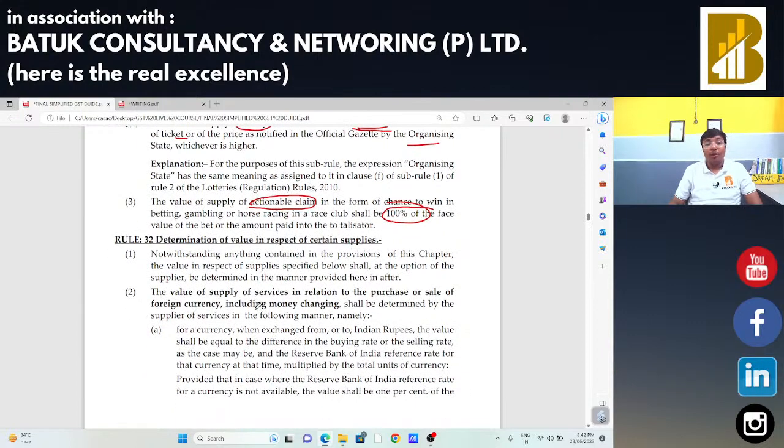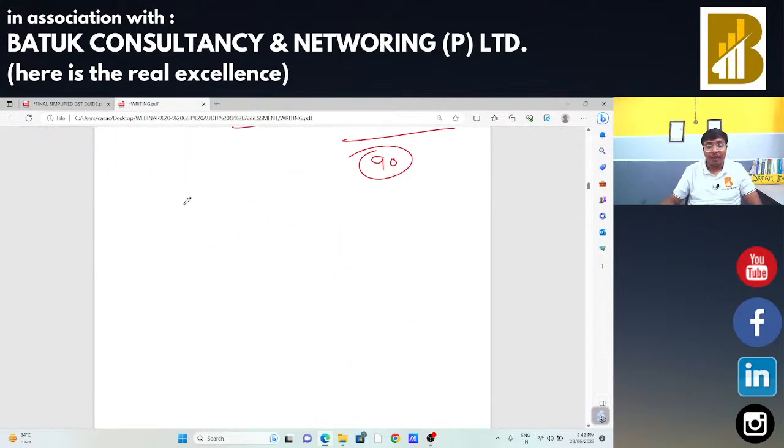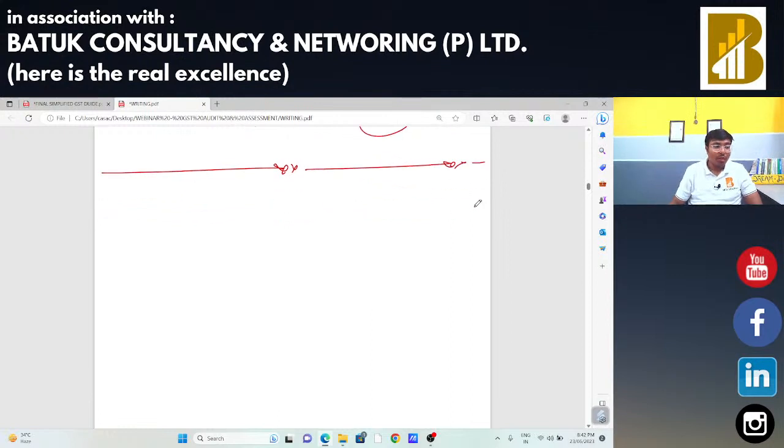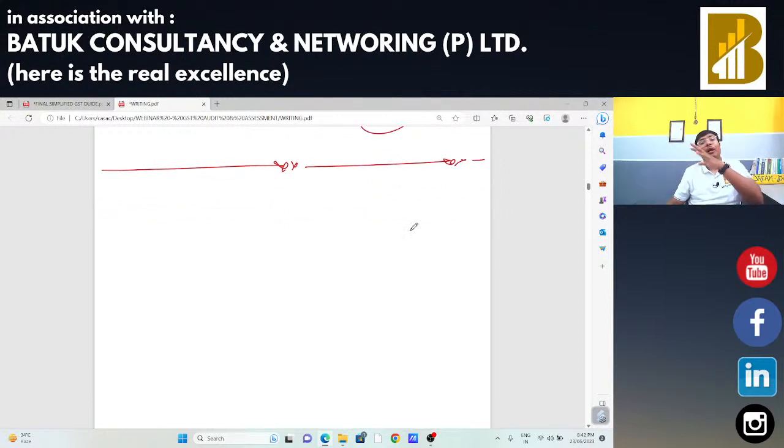Now, rule number 32 is really very important in the banking industry, in case of forex. Whenever we are going outside India, we require foreign currency.